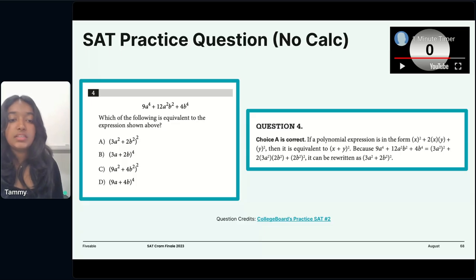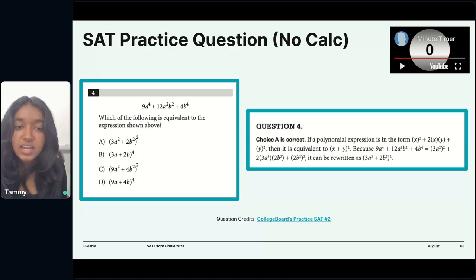And we can do that in the same way. And then 12a squared b squared is equal to 2 times 6 of a squared times b squared. So that makes sense. And then 4b raised to 4 is equal to 2b raised to 2, the whole squared. And that's kind of written out for you right here as well.